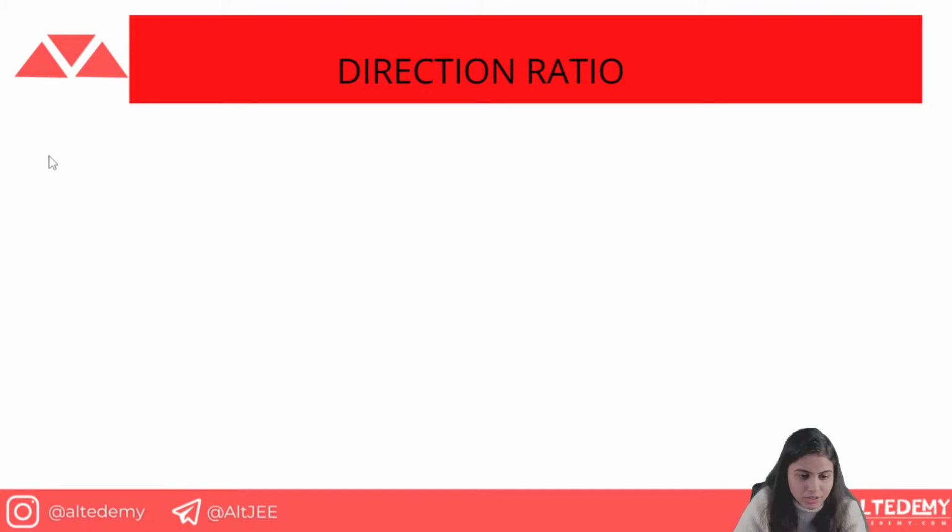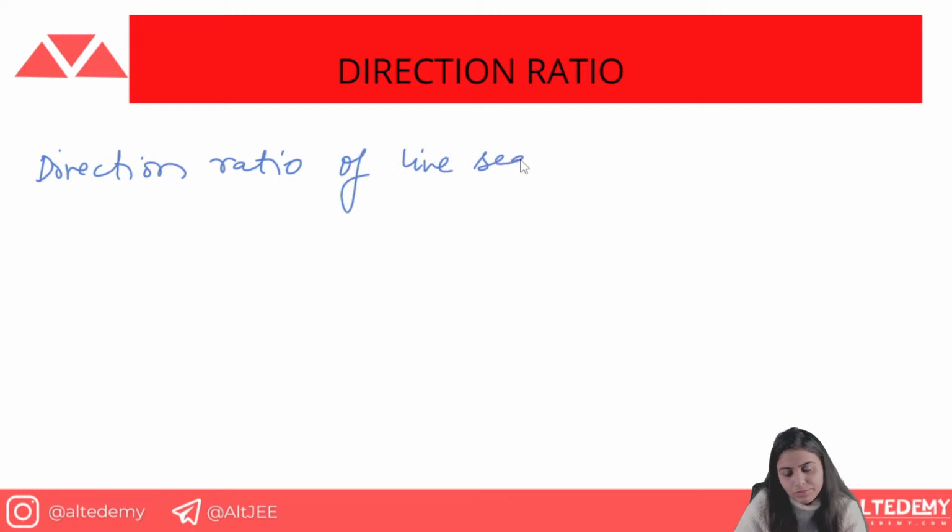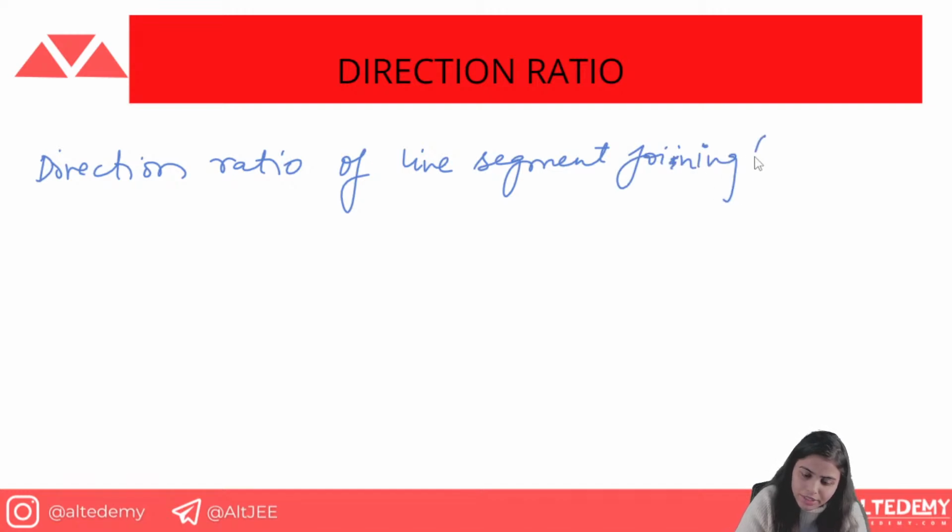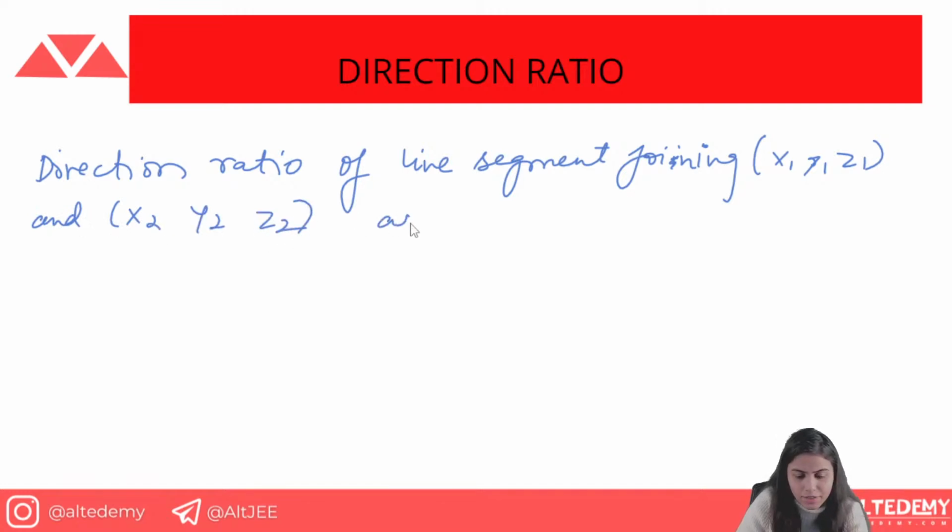Okay, now one thing more. We have DRs, that is direction ratios. How can we form a direction ratio? It is very easy. It is not in simplified form, as the name says, it is a ratio. The direction ratio of the line segment joining the points x1, y1, z1 and x2, y2, z2 is obtained by taking the difference of these points.